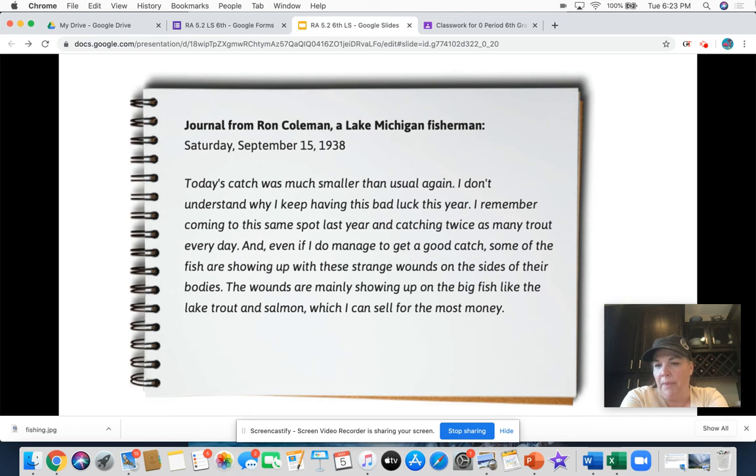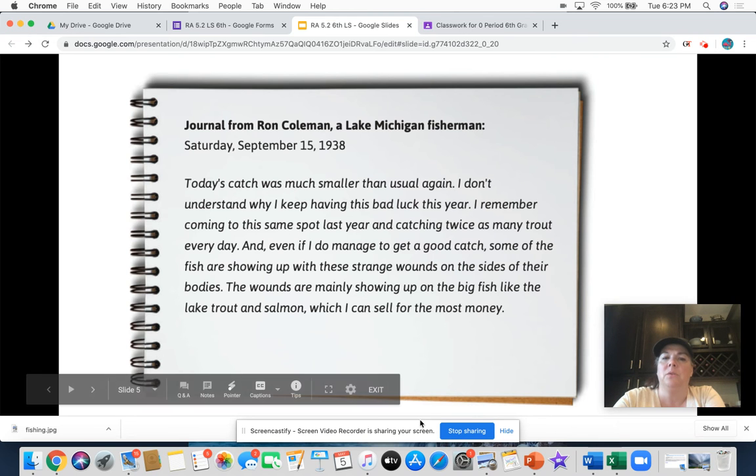All right, so this is a real journal according to the iQuest people. So he's noticing there's a problem. He's going to the same place to fish that he fished in years past, and he's not getting hardly any. And the fish he is catching, they're coming up with these weird wounds on the sides of their bodies.